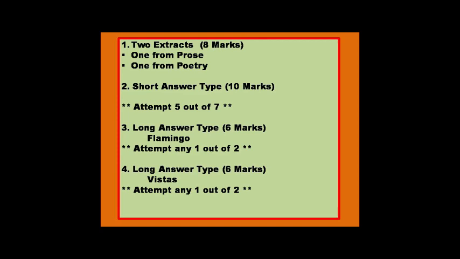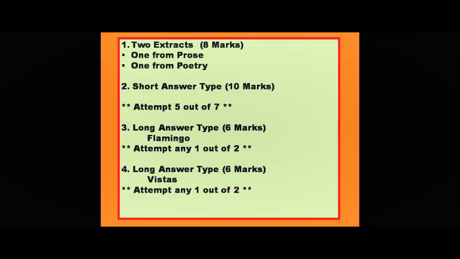Your third question will be a long answer type question, which carries 6 marks, and this question will come from your Flamingo. Question number 4 is the same long answer type question, but this question will come from your Vistas, which will again carry 6 marks. So all total, section C carries 30 marks. I think this is clear to you.